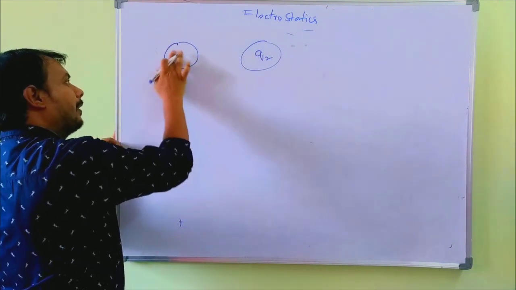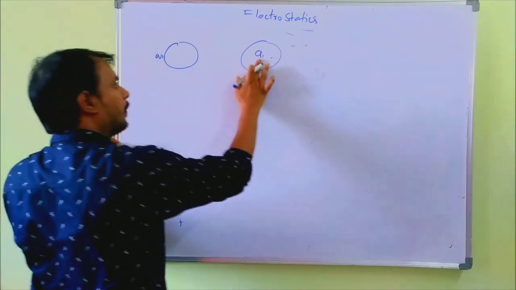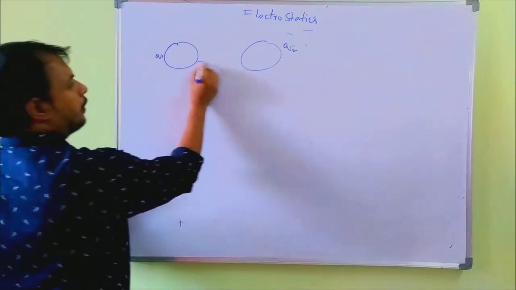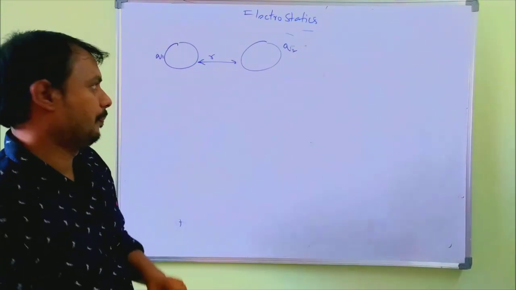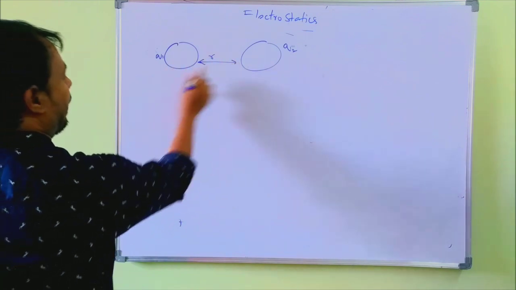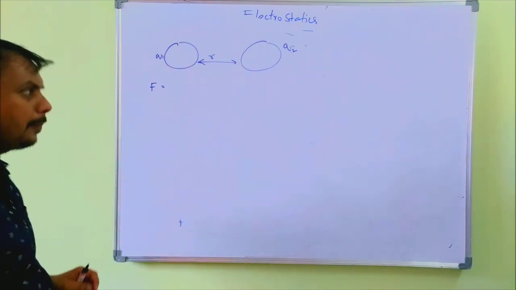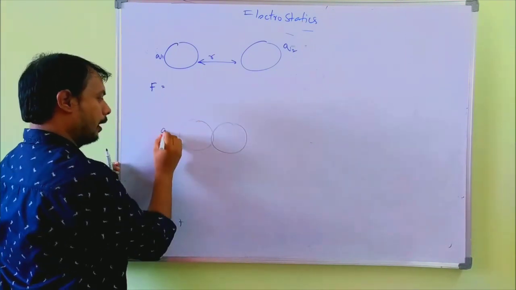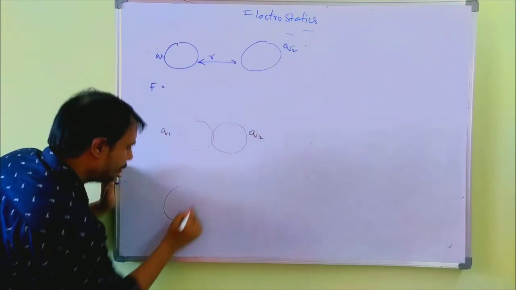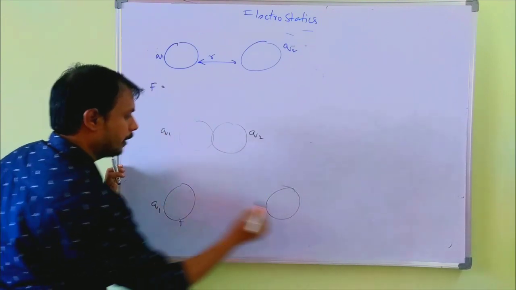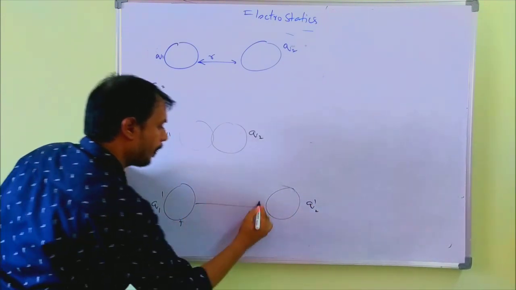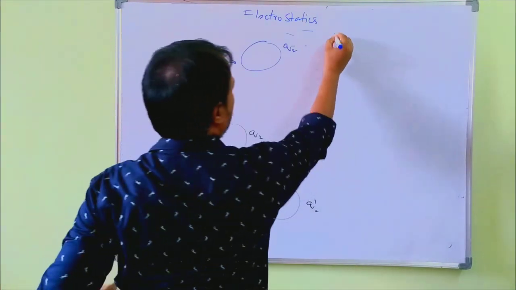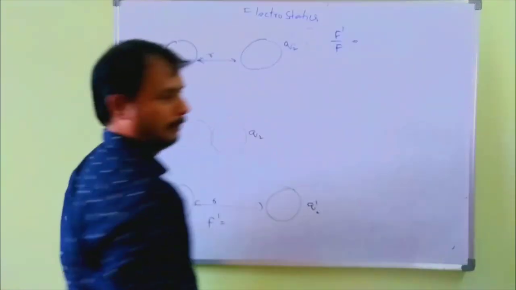Q1 on the surface of the first sphere, Q2 on the second sphere, separated by distance R. Now the force of attraction is F. Now these spheres are brought in contact and separated by the same distance. Then the force of attraction is F dash. Now calculate the ratio of F dash to F.